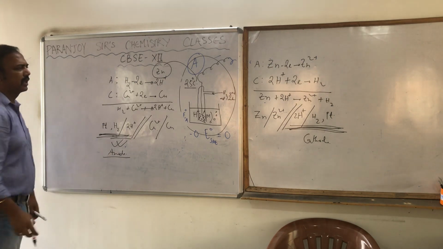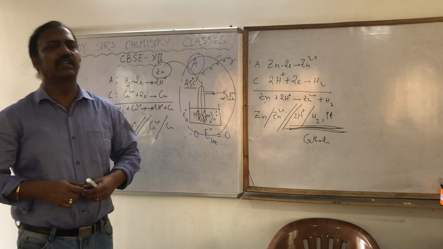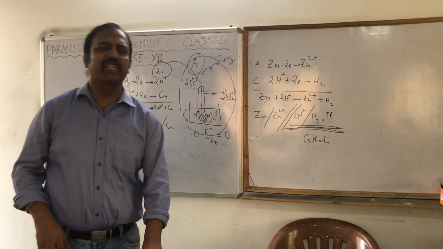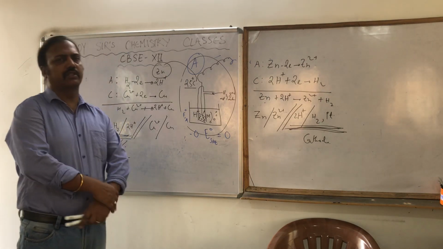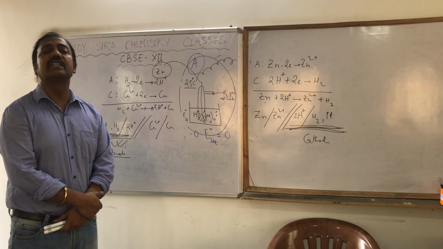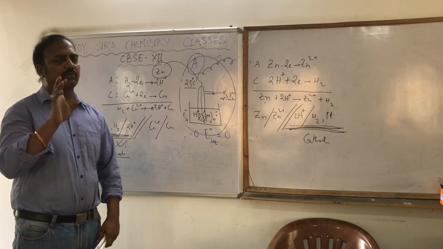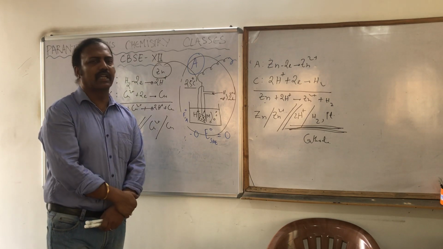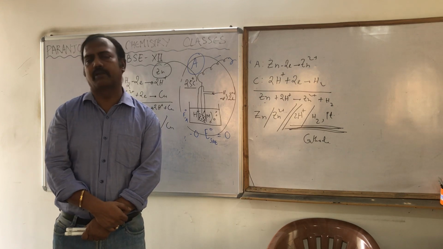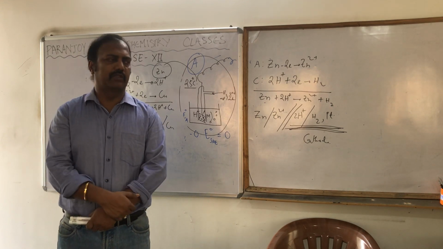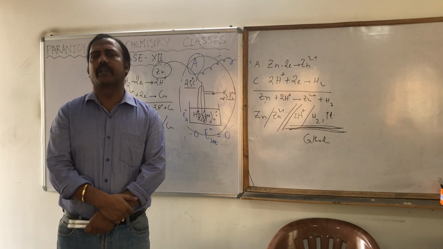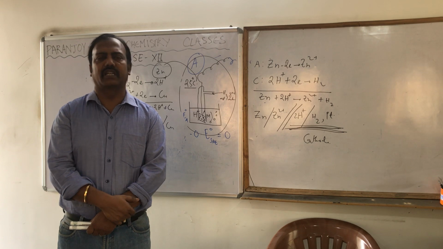Hope you understood how we can find out the standard electrode potential of any electrode by taking SHE as the standard electrode. Standard hydrogen electrode is the standard one whose electrode potential is considered as 0. That is one concept. The second concept, once again I am telling, is that it is not necessary that a particular electrode is going to behave as anode or cathode. It might be anode, it might be cathode, depending on what? Depending on which other electrode it is connected with.